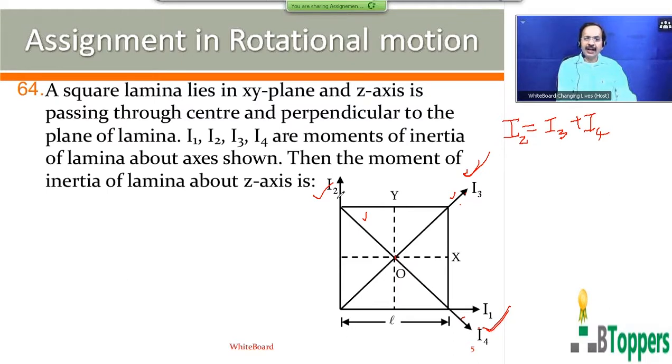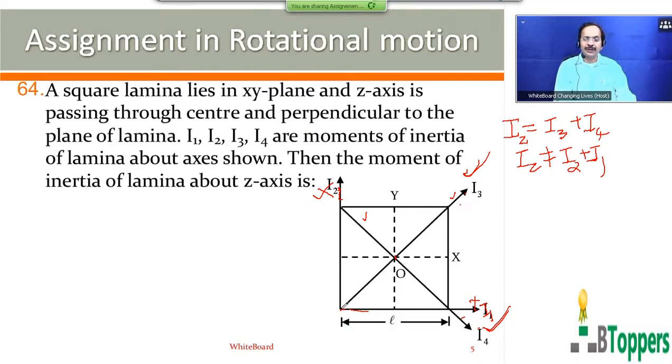And you cannot write Iz equal to I2 plus I1. The reason is the two axes which are put across, that is the moment of inertia about the first axis denoted by I1 and the moment of inertia about the second axis denoted by I2, are not intersecting the z axis at the center of the lamina.